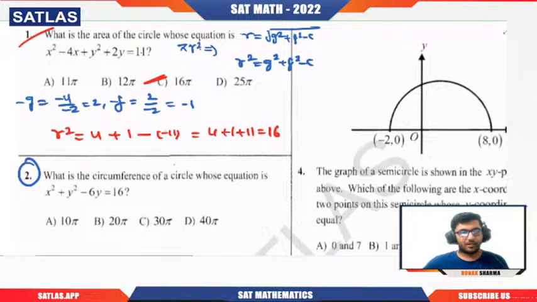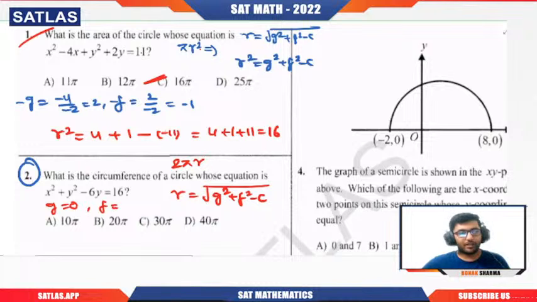So basically here, what is the circumference of a circle? We know that that is 2 pi r. So again, we need to calculate radius r. So r is nothing but what? Root over g square plus f square minus c. For that, you need to calculate g and f. That you can directly calculate. G is 0 here. Why? Because there is no term of x.